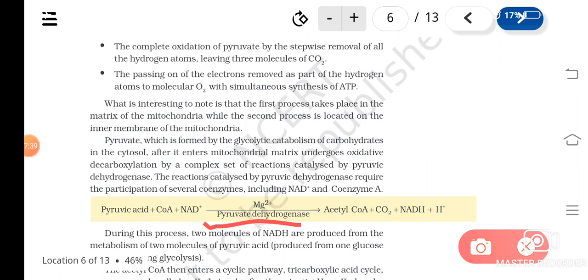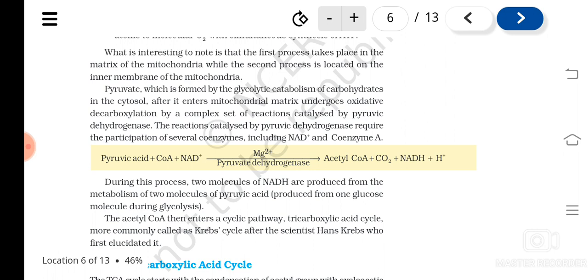We will learn now about coenzymes like coenzyme A, NAD plus, etc. Understood? And it will be converted to acetyl CoA, one molecule of carbon dioxide, NADH, H plus, etc. So two molecules of NADH are produced from one molecule of glucose, that is, one molecule of glucose is converted to two molecules of pyruvic acid.